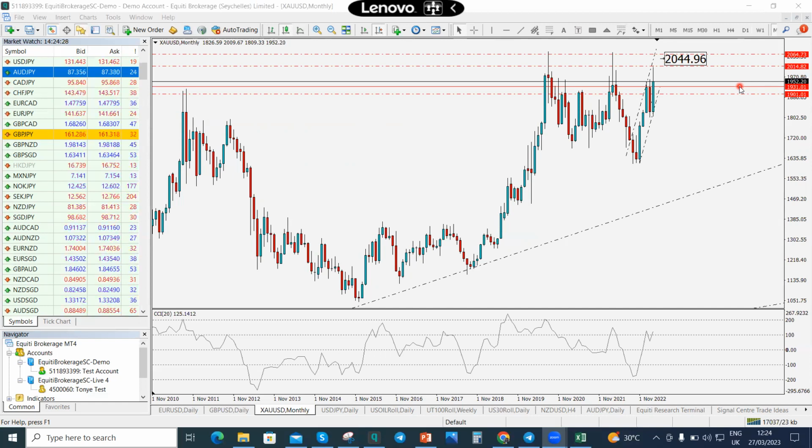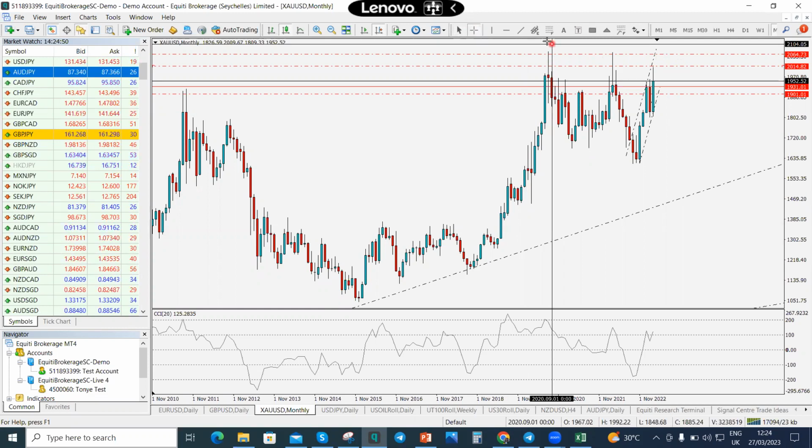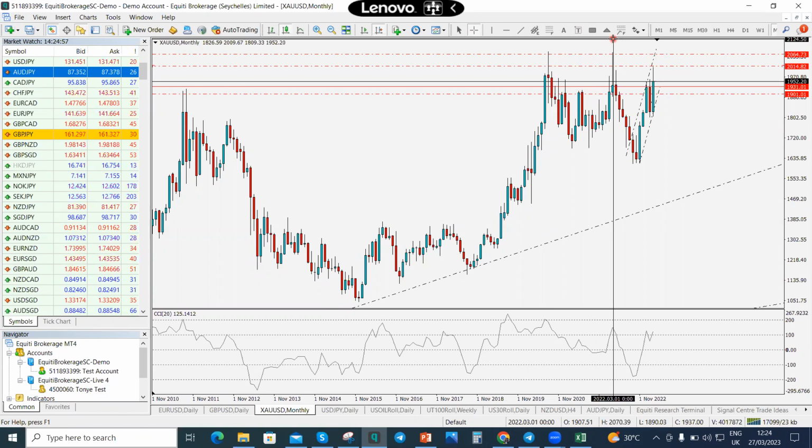Why 2064? Yep. So why 2064? That's because 2064 had been tested twice. All right, if you notice that carefully, 2064 had been tested as far back as August in 2020. And then again, it tested that same zone, March 2022.